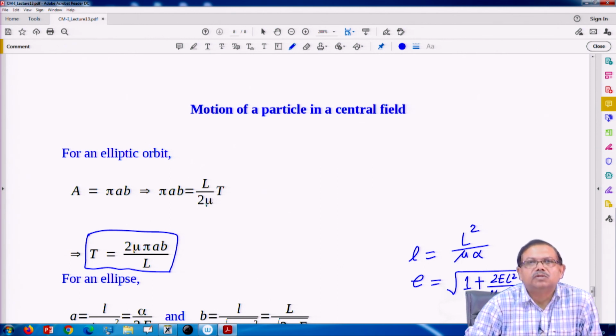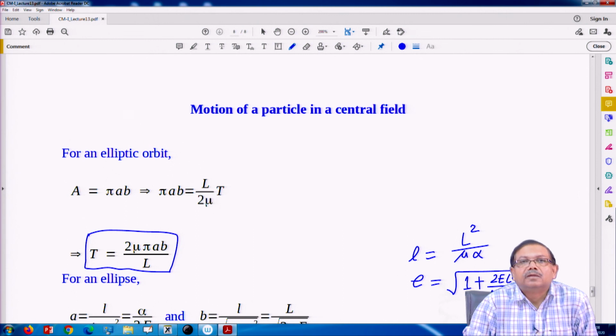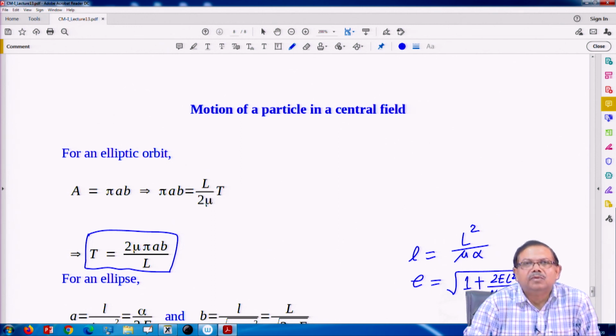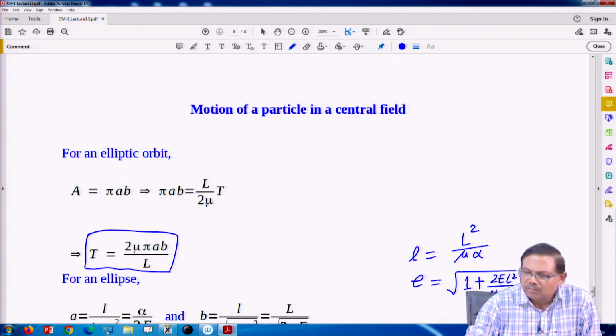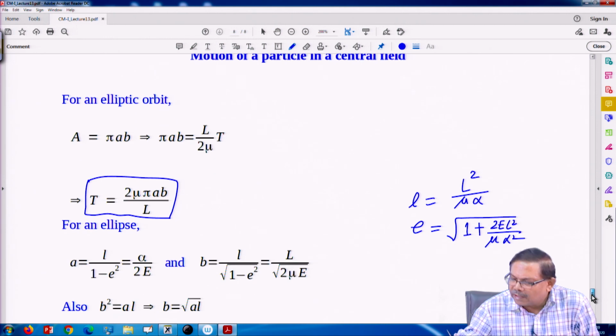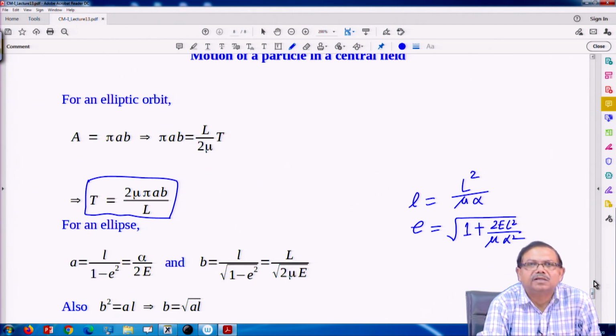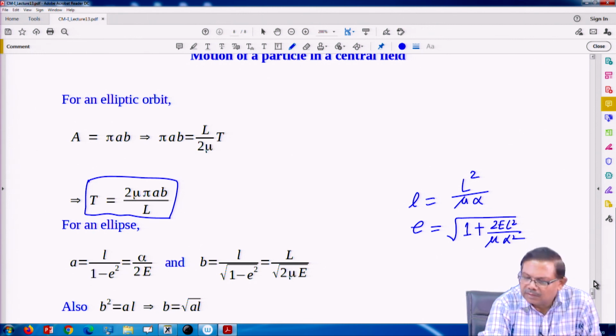Whatever be the motion, the result that angular momentum is conserved comes from phi being a cyclic coordinate. The Lagrangian does not involve the cyclic coordinate, so the corresponding momentum is conserved. That means angular momentum is conserved. And the area swept comes from that only. So, the second law would be true for all sorts of cases.